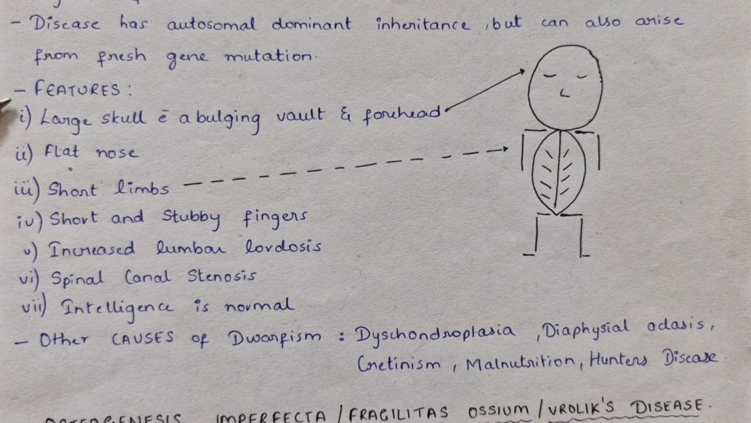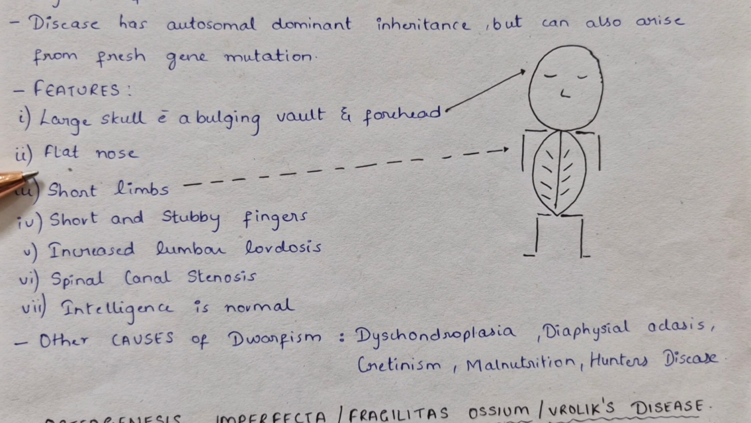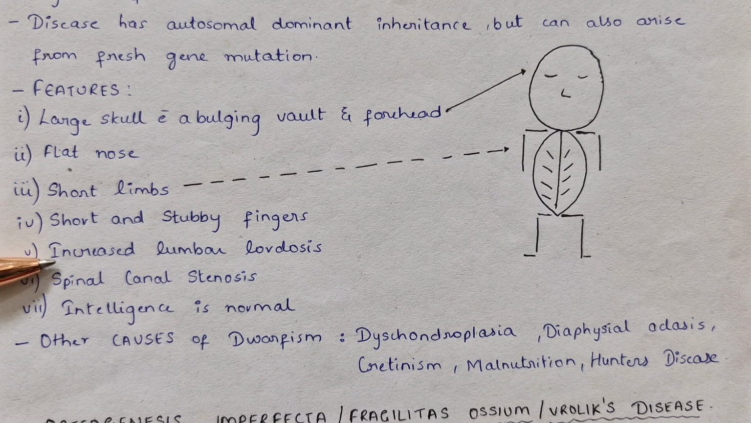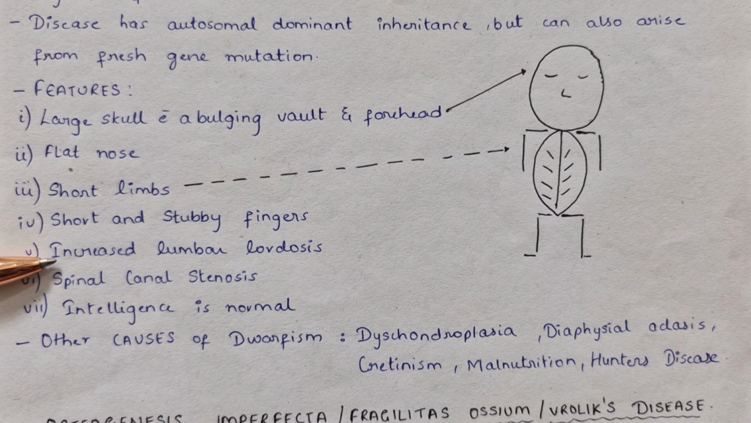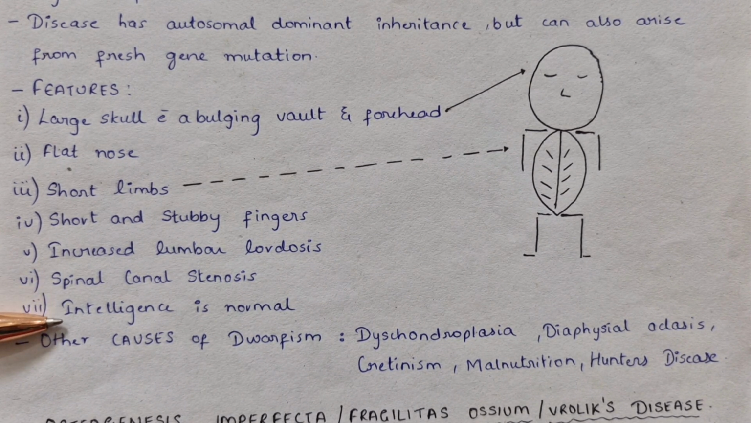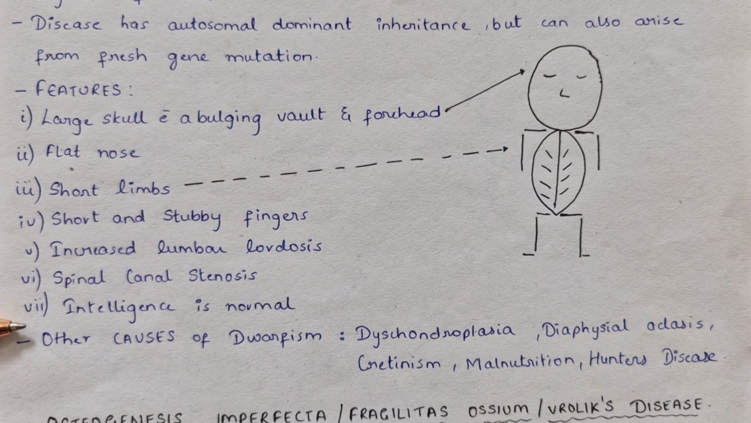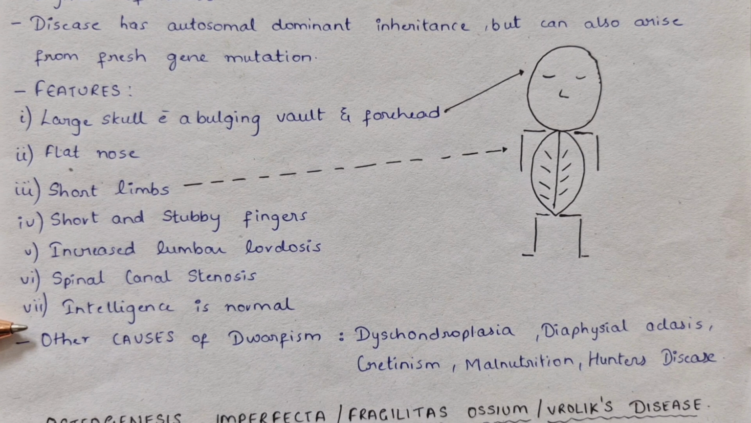Features of achondroplasia: large skull with a bulging vault and forehead, flat nose, short limbs, short and stubby fingers, increased lumbar lordosis, spinal canal stenosis. Intelligence is normal. Other causes of dwarfism include dyschondroplasia, diaphyseal achalasis, cretinism, malnutrition, Hunter's disease.